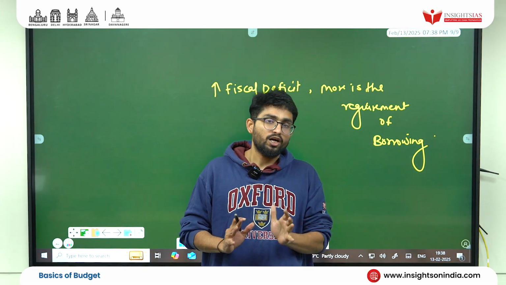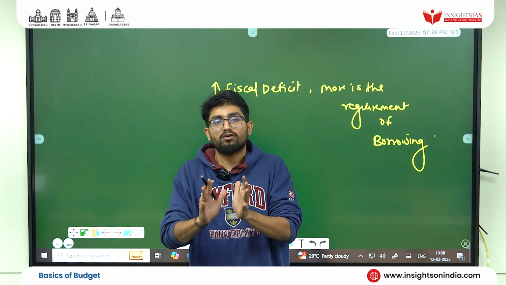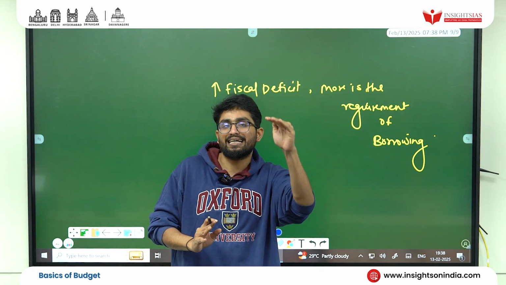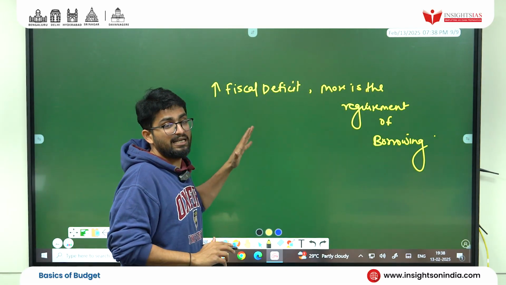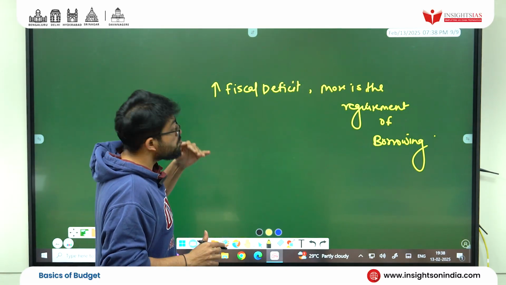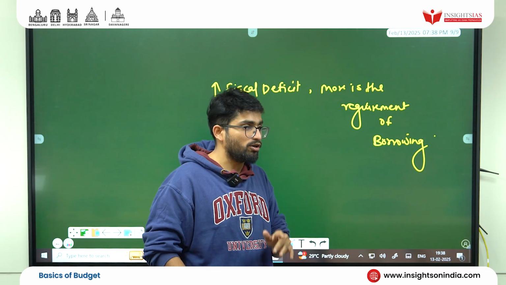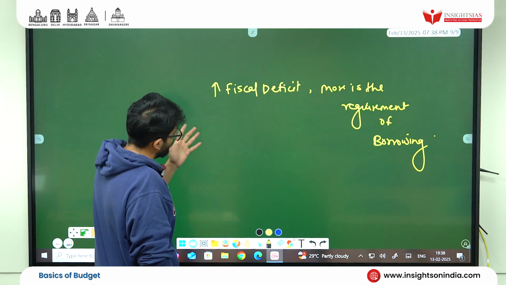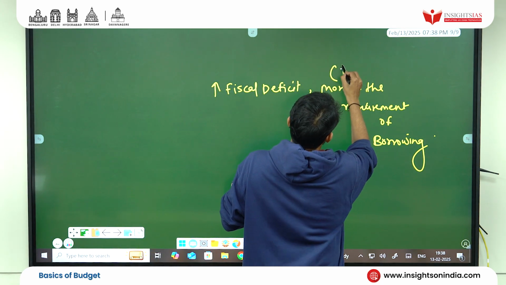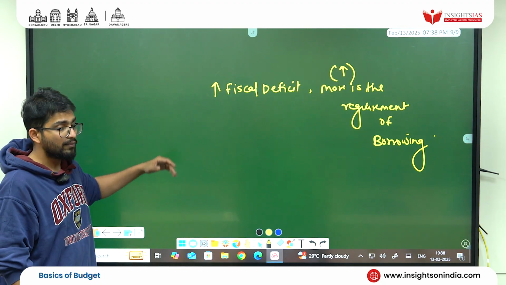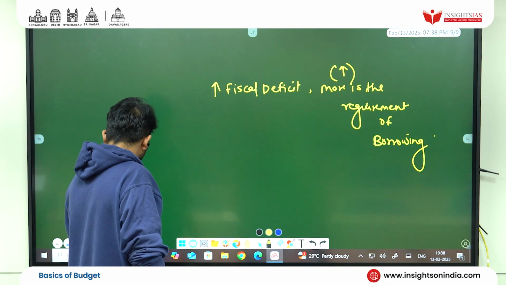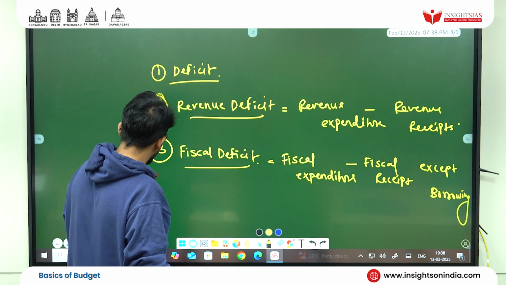We are using sound fundamentals of economics. That means our fiscal deficit is decreasing. Remember that. So always less fiscal deficit is better for the economy. More the fiscal deficit, bad for the economy. Remember this funda. So more fiscal deficit, more we have to borrow. So we saw deficit, we saw revenue deficit, we saw fiscal deficit.